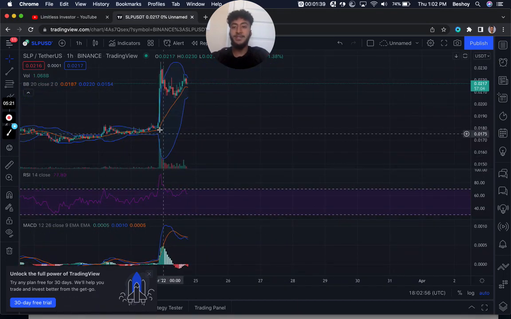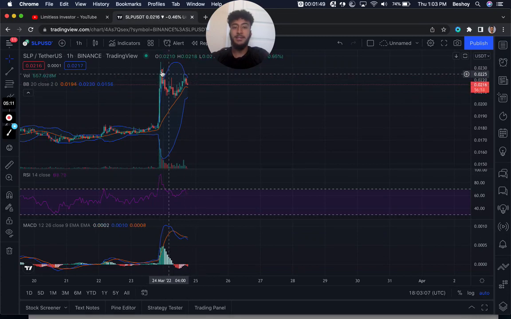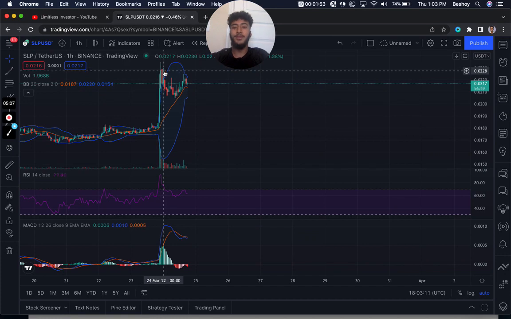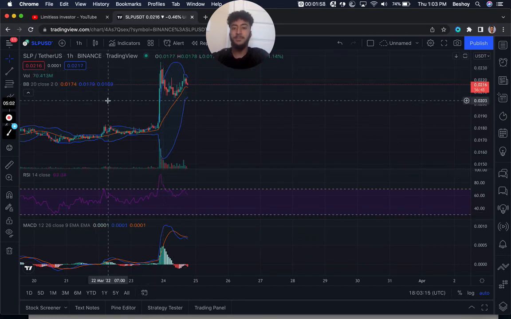we can see that we had this big rally here. At these levels here, the price was at 0.0179 before we saw this big rally, which went up to a high of 0.0229. So this is exciting. We haven't seen this volume from SLP in quite some time.